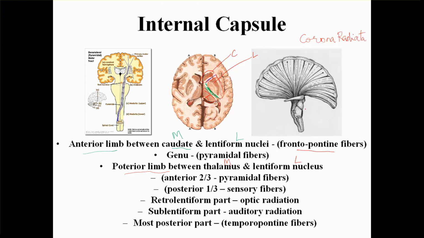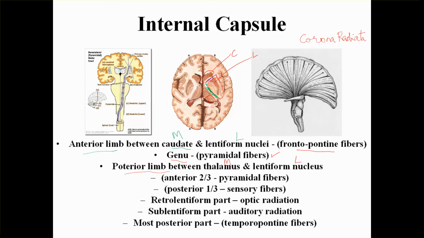Here we can appreciate how fibers from the different parts of the cerebrum have to travel through the internal capsule, and then go down to the brainstem, or rise up. The anterior limb contains frontopontine fibers. The genu consists of the pyramidal fibers. So the pyramidal fibers pass through the genu.